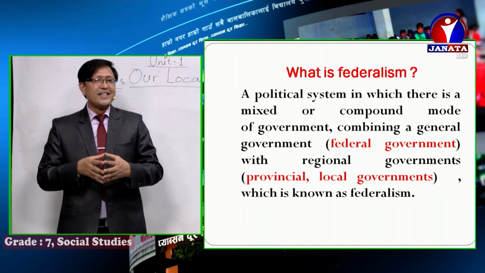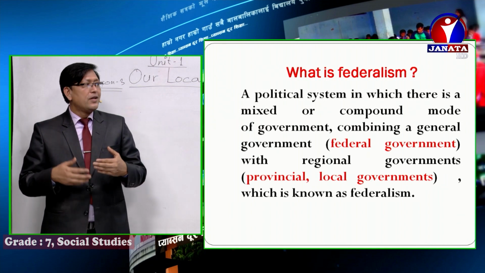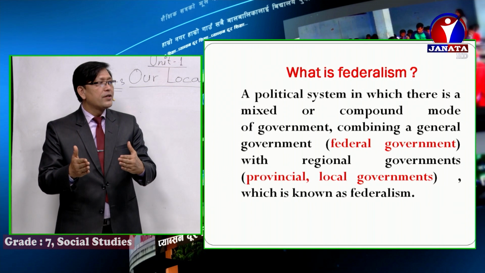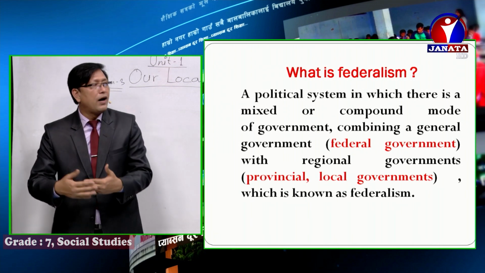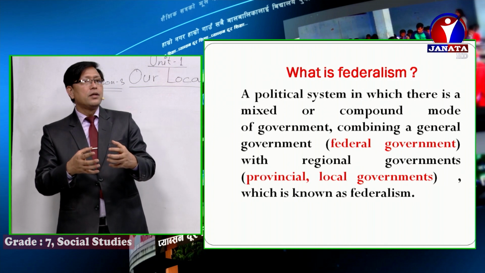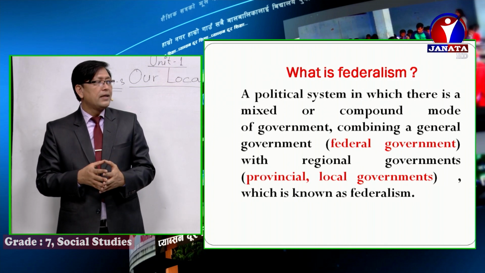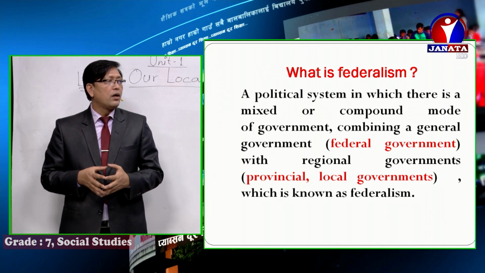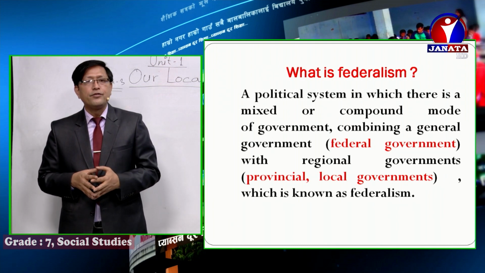Boys and girls, let me tell you, federalism is a political system in which there is a mixed or compound mode of government, combining general government. General government means federal government, and regional governments like provincial and local governments, which is known as federalism.